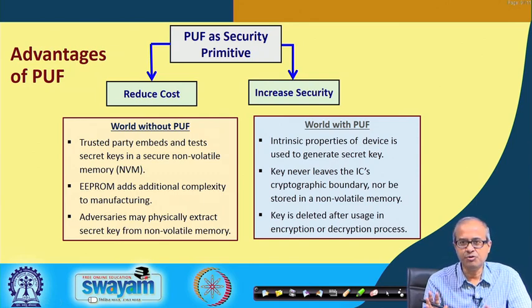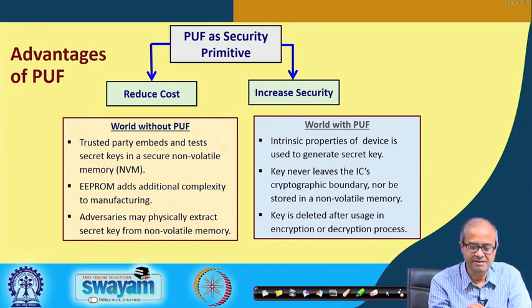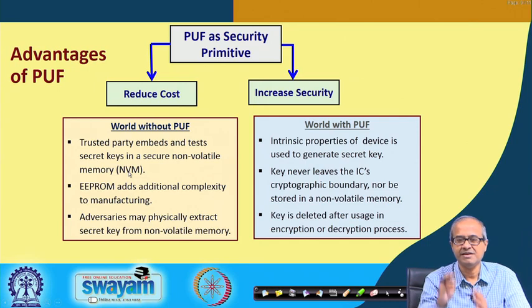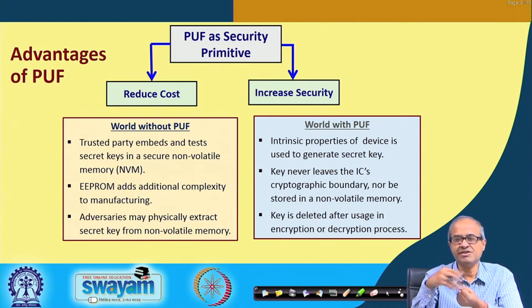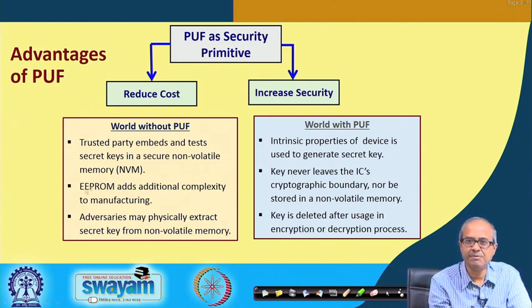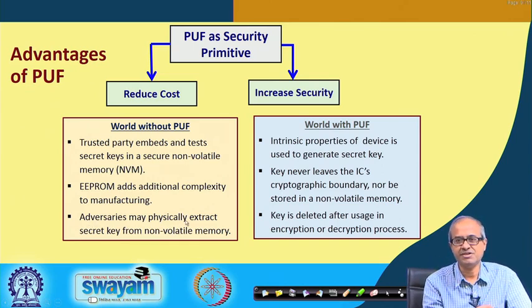If there were no PUF, then a trusted party embeds and tests secret keys in a secure non-volatile memory. This is the typical thing which is done. Inside the chip, some secret value is stored in a non-volatile memory that is used for encryption and decryption. There is some kind of flash memory or EEPROM, and an adversary or attacker can physically extract it through side channel attacks.